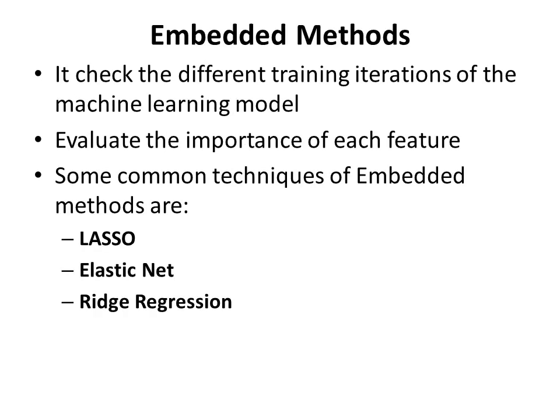Now coming to the third method, the embedded method. It checks the different training iterations of the machine learning model and evaluates the importance of each feature. Some common techniques of embedded methods are lasso, elastic net, and ridge regression.